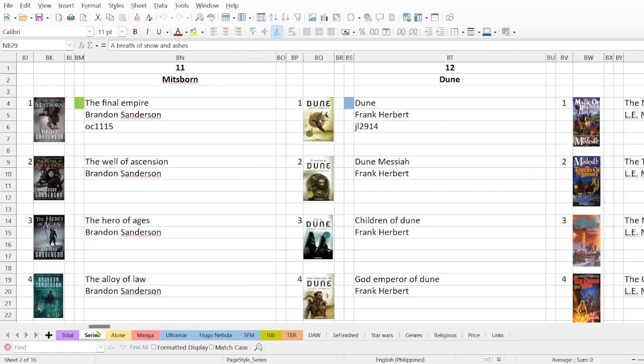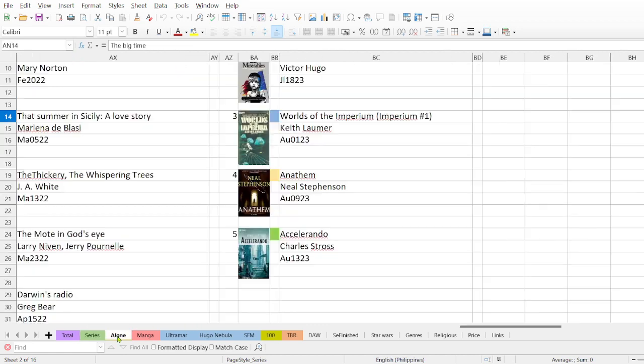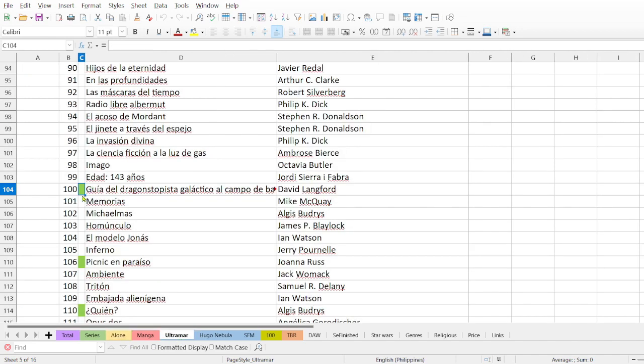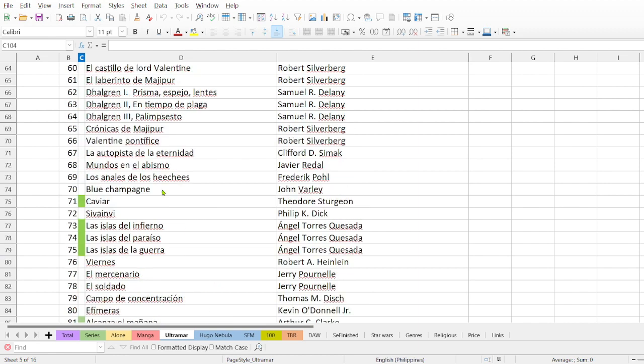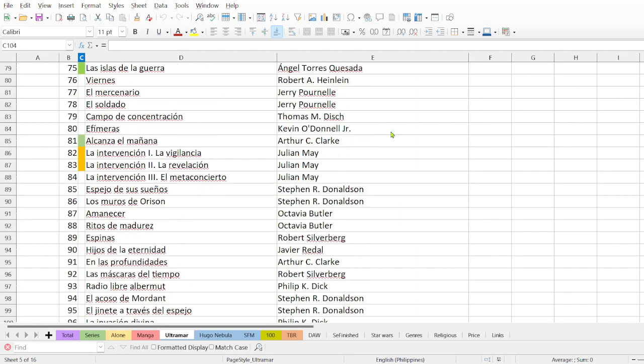For instance, I read long ago The Final Empire by Brandon Sanderson, so I liked it, green color. The same in standalones, but in this case I just put green because I read it, so in that way I know that I have read it, right? And this, it's because I have read it, but I would like to reread it, I think.